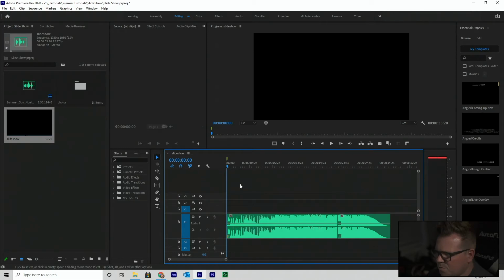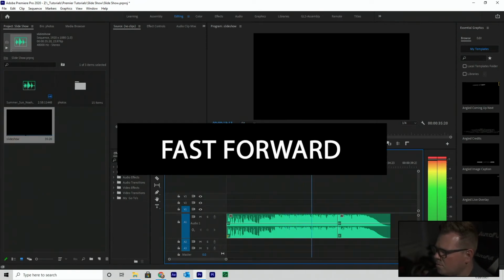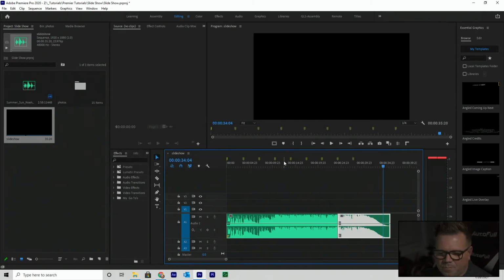Now I'm just going to hit spacebar to play, and every so often I'm going to hit the letter M, or marker, which is this icon right here. So I've got my markers set. You see I've got nine or ten markers laid out. So how are we going to use that? Well, let's take a look.